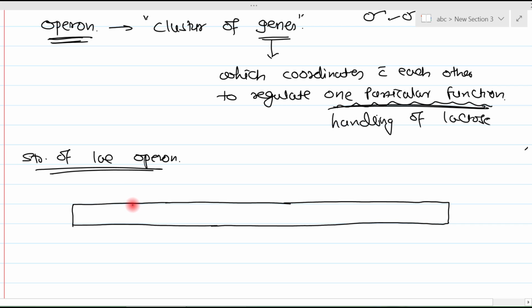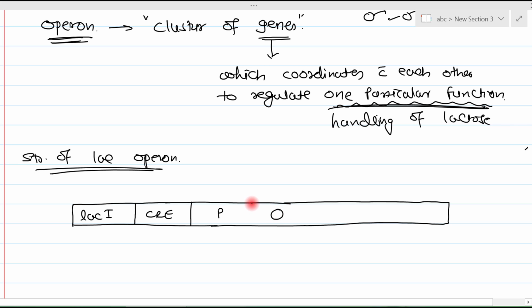On the leftmost side, there is the Lac I gene. Then there is the CRE locus. Then there is a promoter region, shown by this capital P, and an operator region.